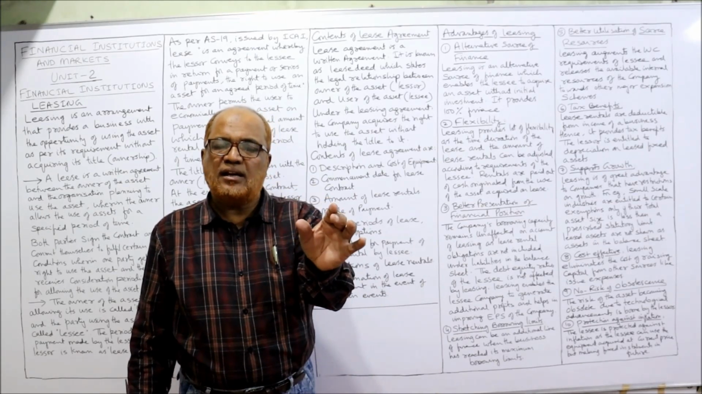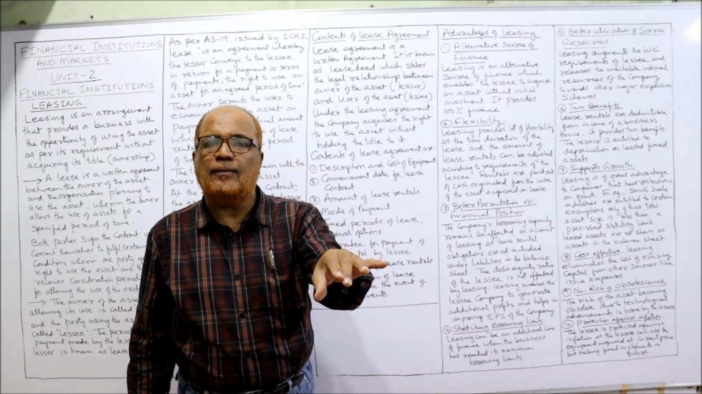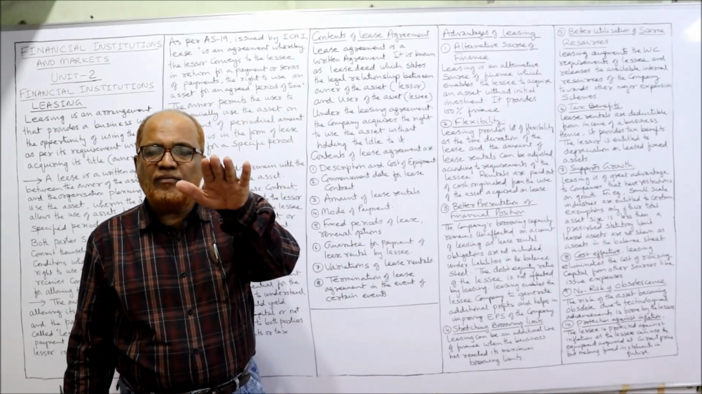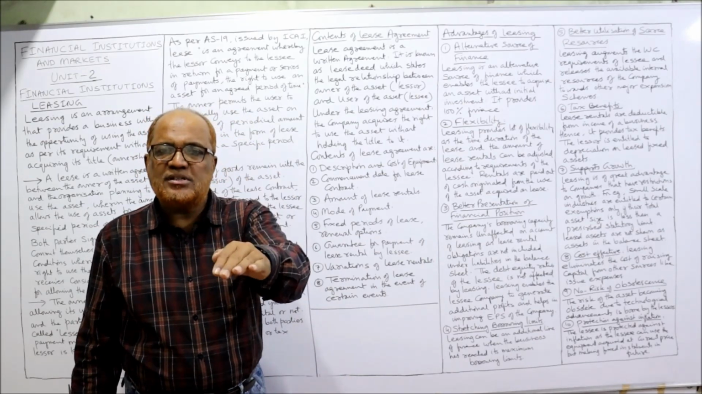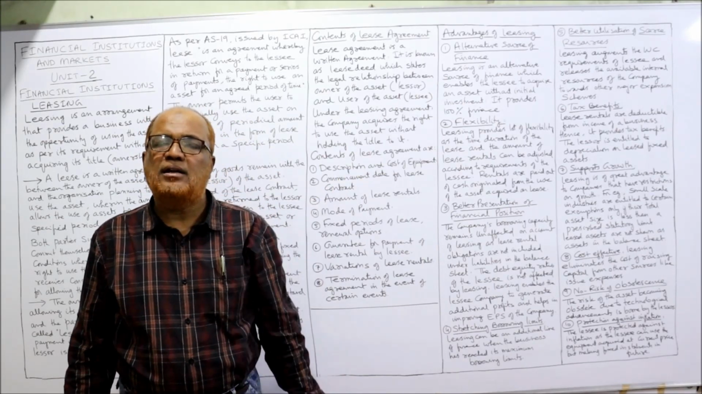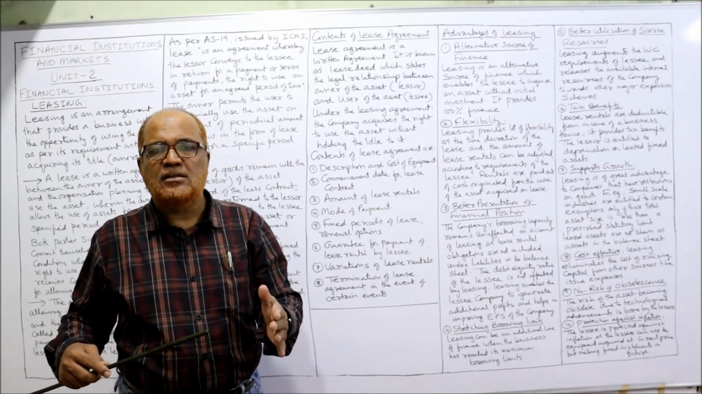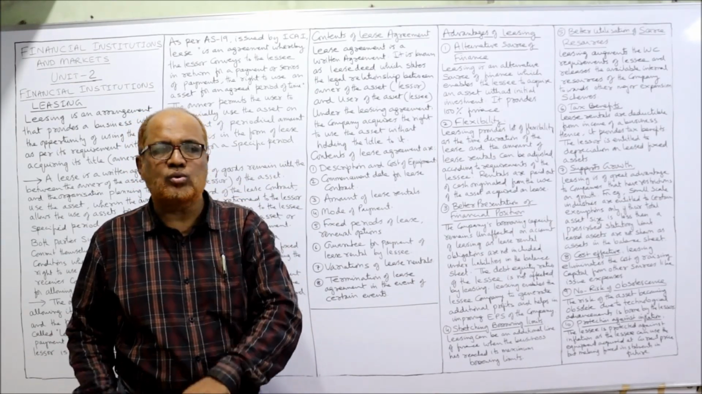So these lease rentals paid will be deducted in computing the income from business. So business income will be reduced. When business income is reduced, the tax liability will get reduced. So when a business takes the asset on lease, the tax liability will get reduced.